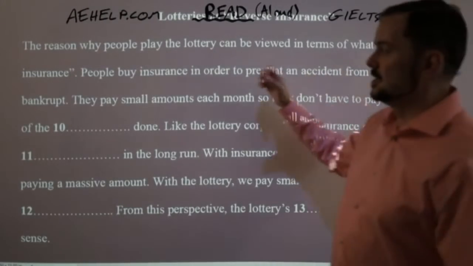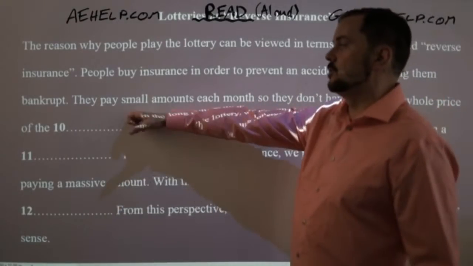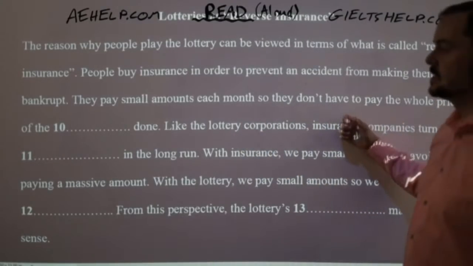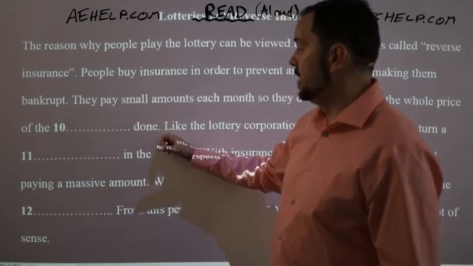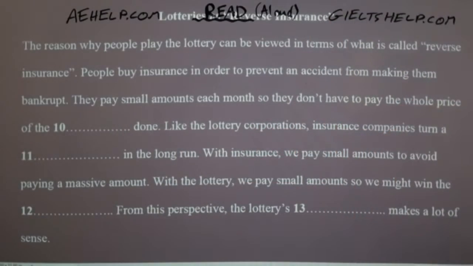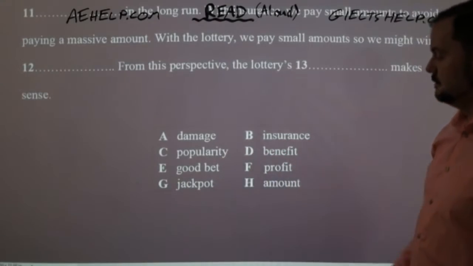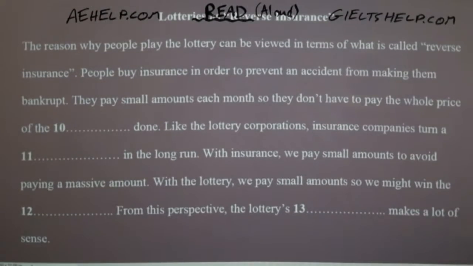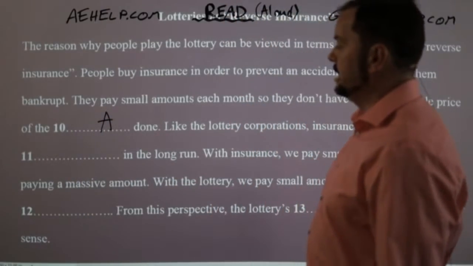The reason why people play the lottery can be viewed in terms of what is called reverse insurance. People buy insurance in order to prevent an accident from making them bankrupt. They pay small amounts each month so they don't have to pay the whole price of the accident done or the damage done. Let's see if there's something like accident or damage. Hey, look at that. A, damage. Do I have accident? No. So damage seems like a good choice. So I put the letter A in here, and then I keep going.